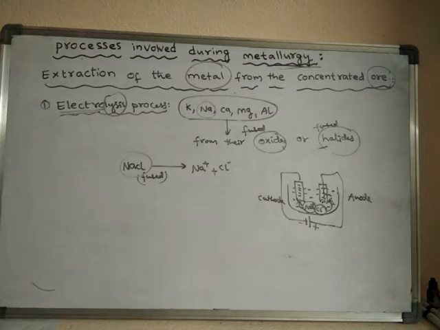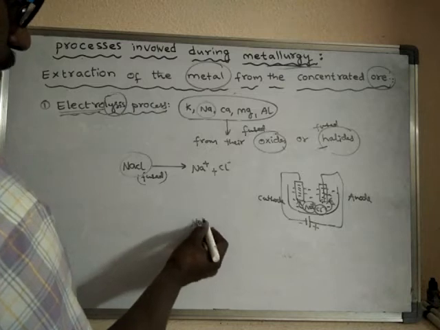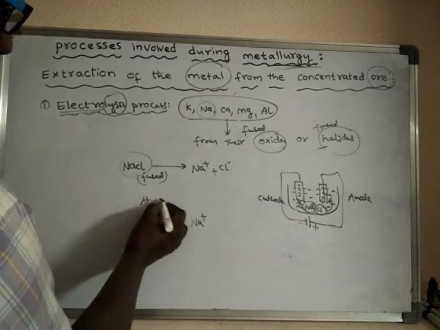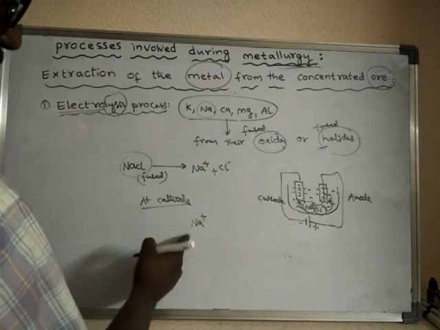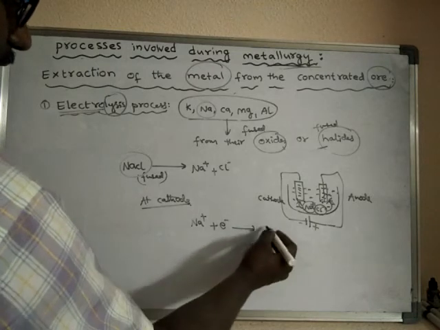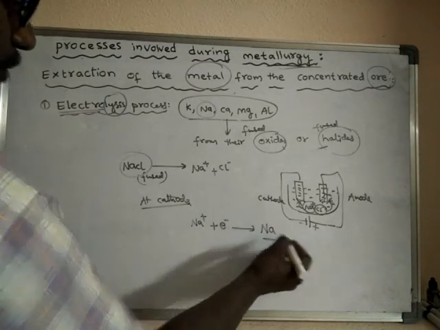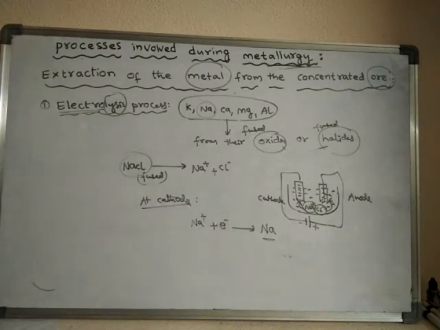The metal ion moves towards the cathode. At the cathode, the metal ion takes electrons and is discharged into the metal.